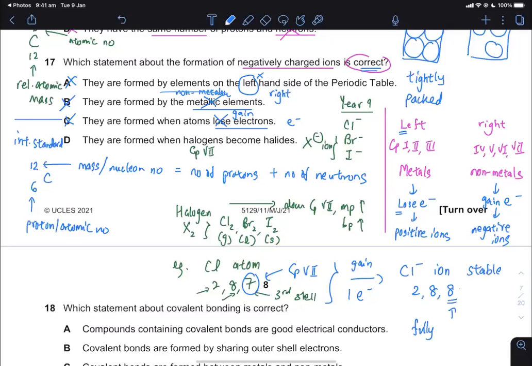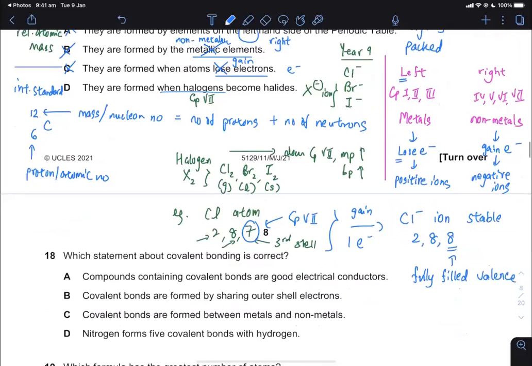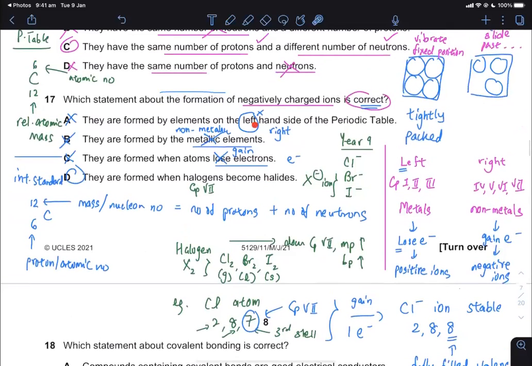These are very popular exam questions in theory paper. We call it full valence, V-A-L-E-N-C-E, or if you don't like valence, you can use the term outermost shell. So now it's a -1 charge because you gain 1 electron. From 7, you become 8 electrons. So definitely D is the correct answer. I already got the answer by crossing out what is impossible.